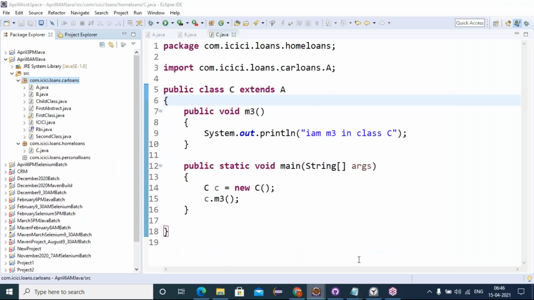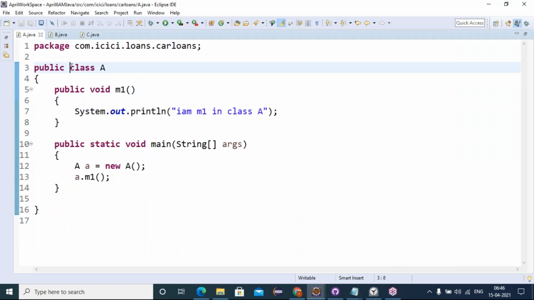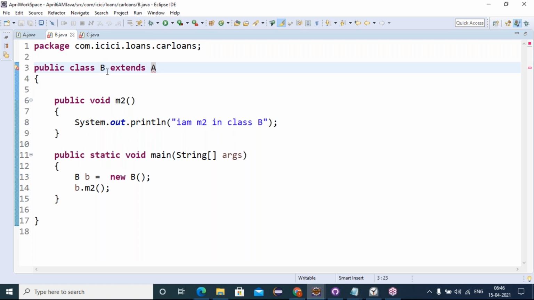So, friends, if I give the final non-access modifier, what happens? Let's see. To the class A, after the access modifier, next we give the non-access modifier. Here, I'm giving final. When I give the final non-access modifier to the class, this final class A is not allowed to be inherited by any package classes. Even within the same package, it restricts inheritance. The type B cannot subclass the final class A. So final classes cannot be inherited.